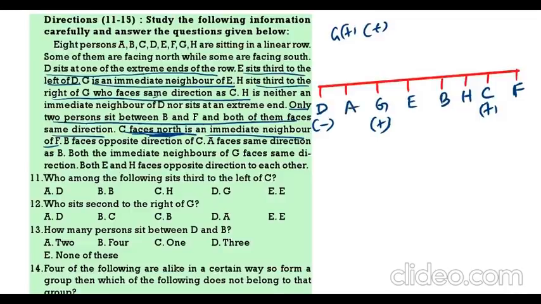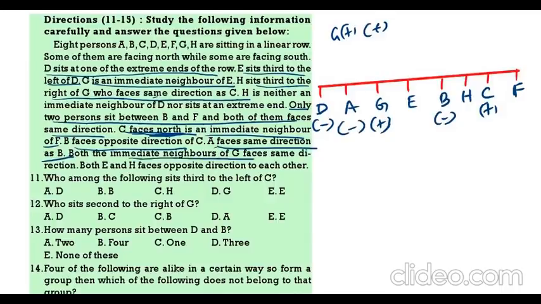Now, A faces the same direction as B. E sits third to the left of D. Now, B faces opposite to C. So, B will be minus. A faces the same direction as B. So, A will be minus.